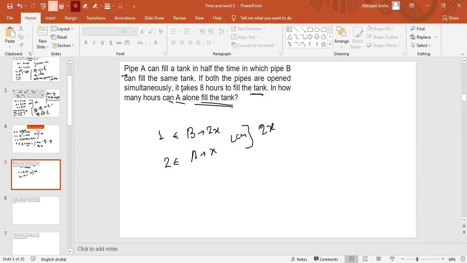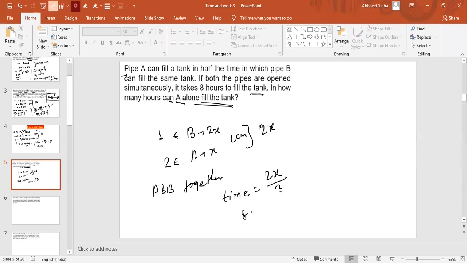Both the pipes are opened simultaneously. It takes 8 hours to fill the tank. Now as we can see, if A and B work together, then in that case the time is given, right? So how do we calculate the time? We calculate the time as total work, which is 2 times x, by the efficiency, which is nothing but 3, right?